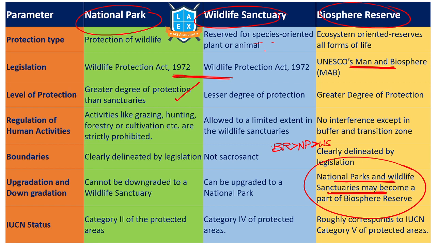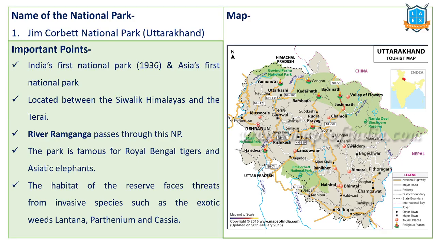In biosphere reserve also, we have a core area. That area is highly protected. Only scientific research, etc. is allowed in that particular area. This comparison is important. Please go through it a little more carefully. Now let's start. Let's understand 48 important national parks in India.